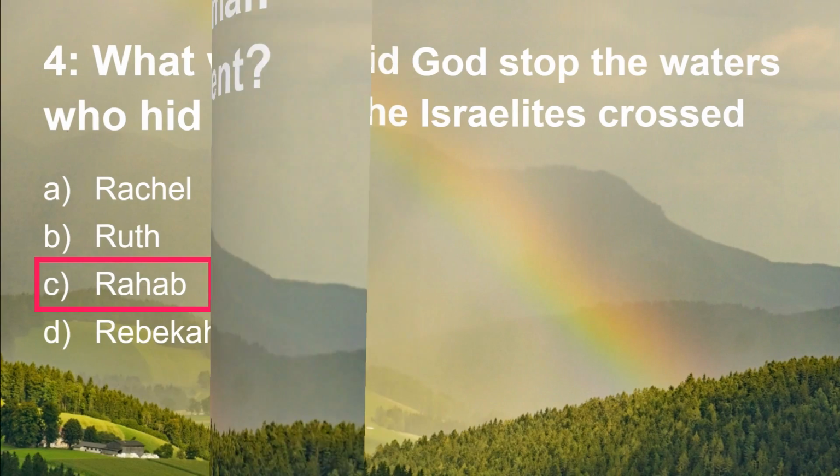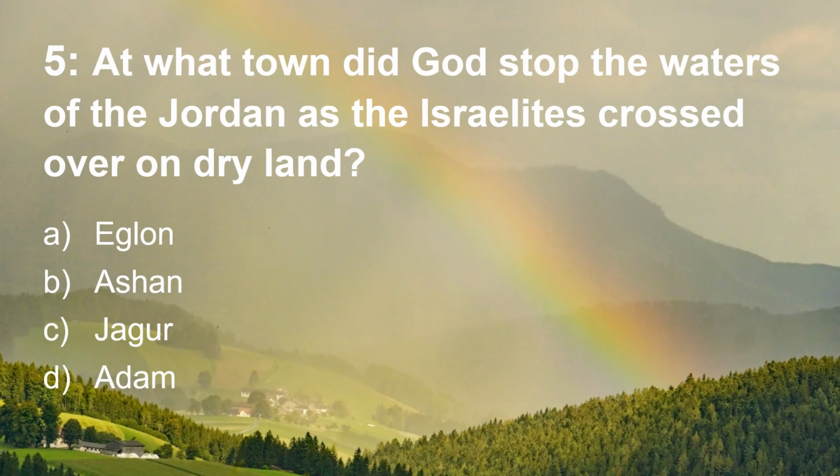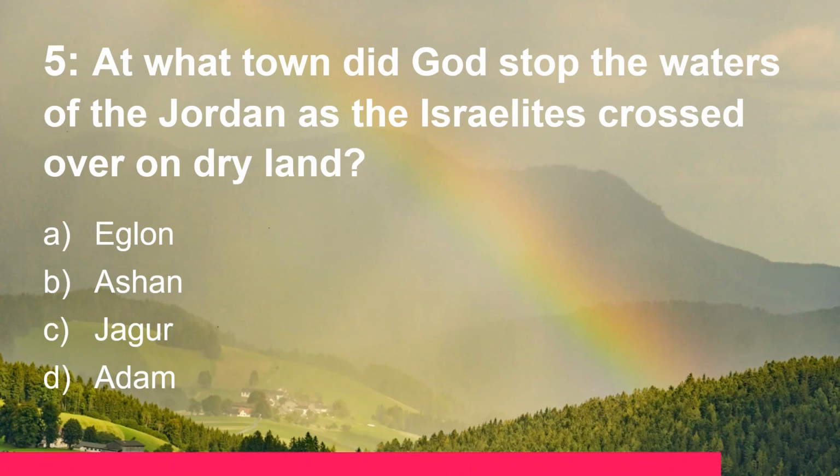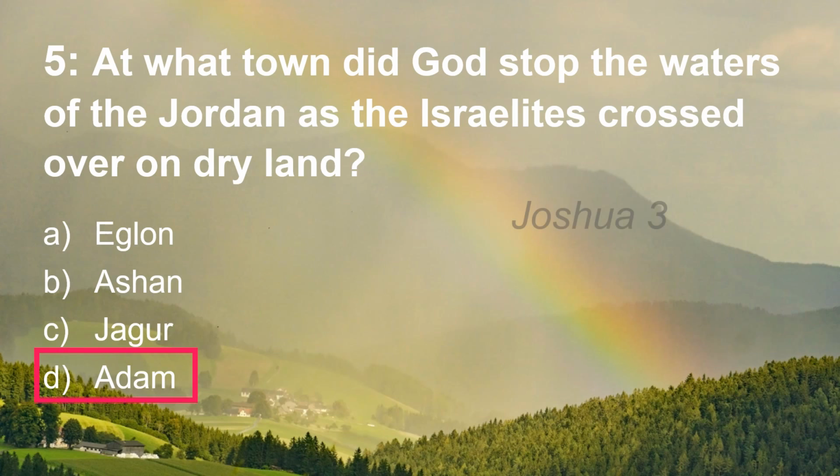Question 5. At what town did God stop the waters of the Jordan as the Israelites crossed over on dry land? Was that Eglon, Ashan, Jagur, or Adam? And that was Adam in Joshua chapter 3.